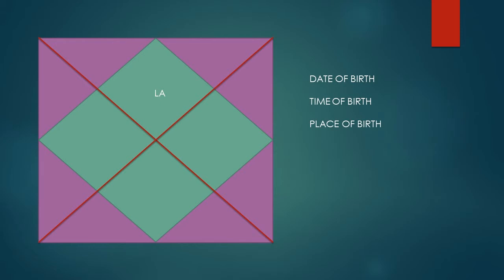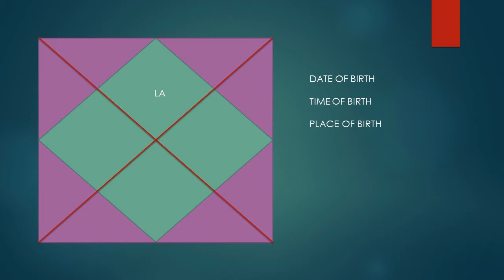Rising sign means whichever zodiac sign is situated in that first box, the first house, that is called the rising sign. For example, if you find number 4 in that box, then Cancer rising. If you find number 11, then it is Aquarius rising.